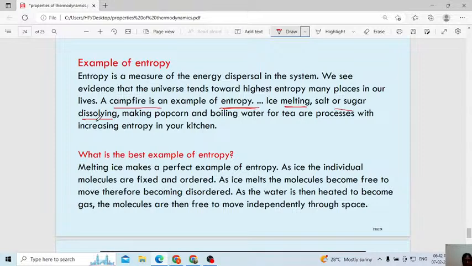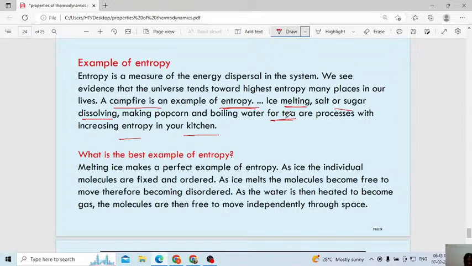Then making popcorn and boiling water for tea are processes with increasing entropy in your kitchen. When you are preparing popcorn, you can observe the popcorn jumping, so disorderness and randomness increase. When you are preparing tea, once it reaches the boiling point, you can see the bubbles, and that is nothing but randomness, correct?